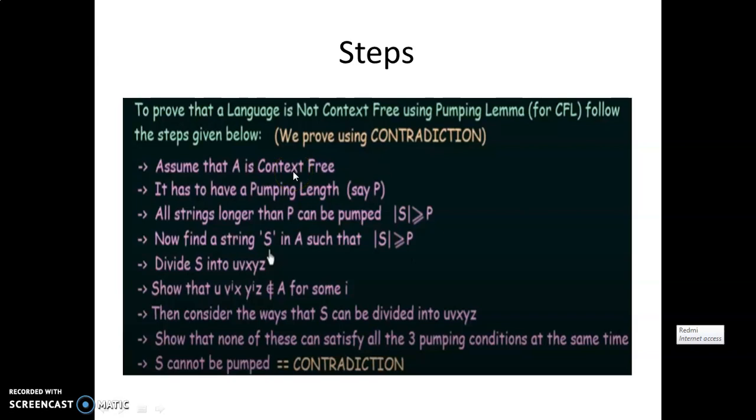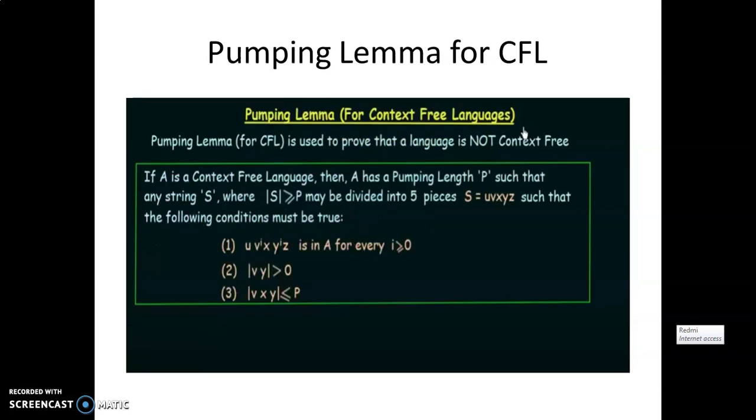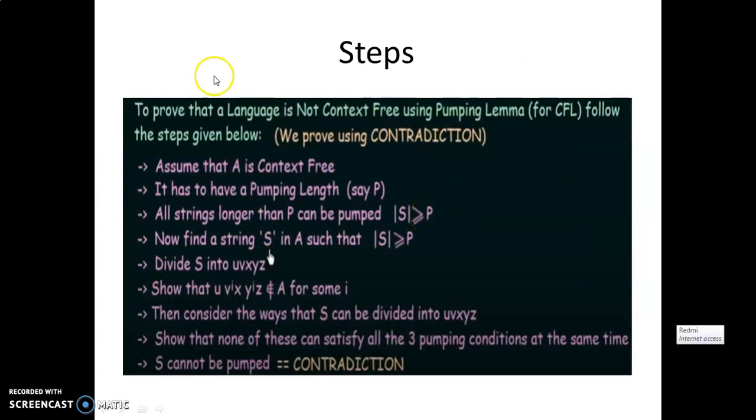So in this lecture we have studied the theorem of pumping lemma for context-free language, the 3 conditions, how we divide the given string into 5 pieces, and the steps we have to follow to prove that the given language is non-context-free.